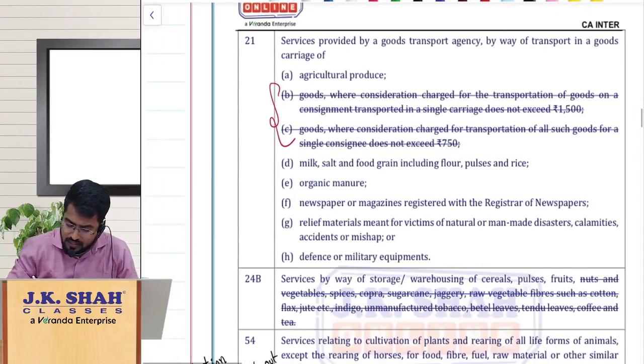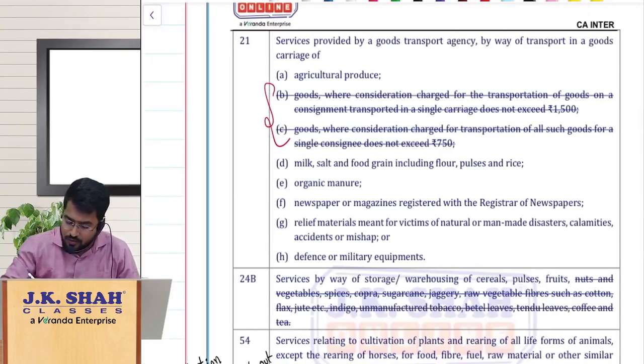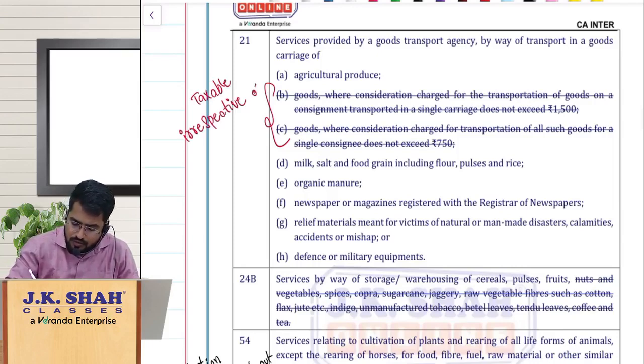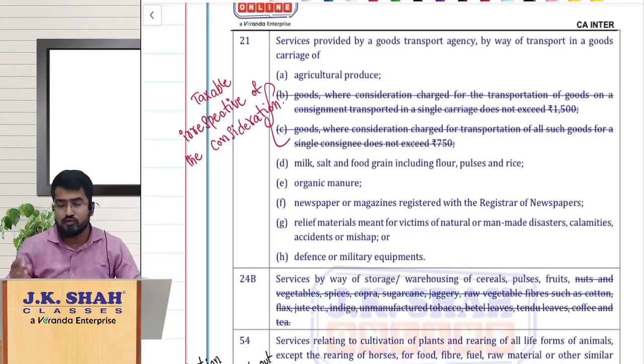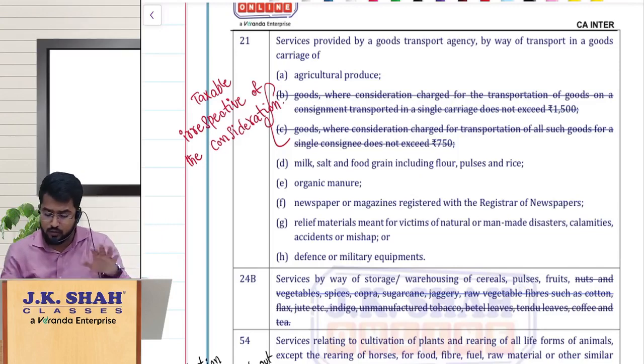So services by transportation of goods by road by GTA, it is taxable irrespective of the consideration. So in exam, if they are asking you like transportation of goods by road, consideration charge 600, 700, or single goods carriage 1200, 1300, they may confuse you, but it is taxable irrespective of the consideration. There is no more relief with respect to consideration.